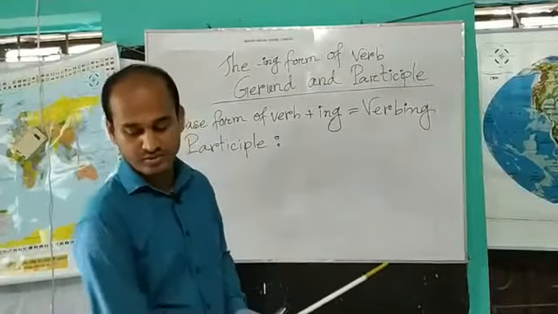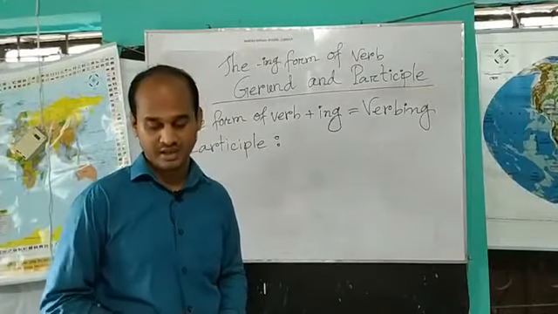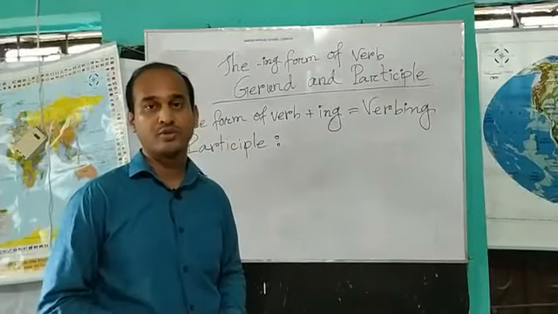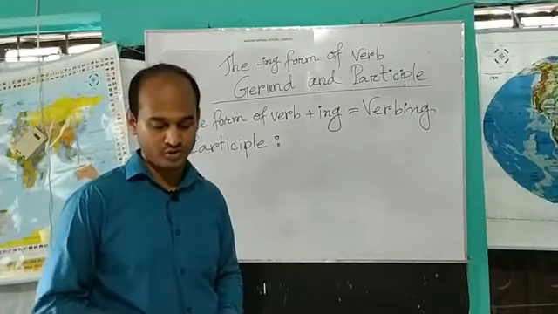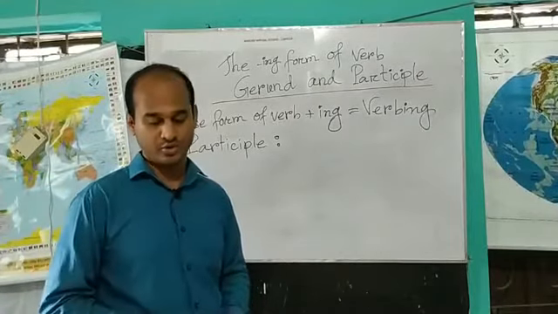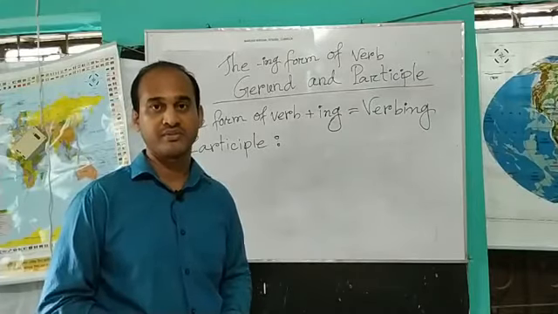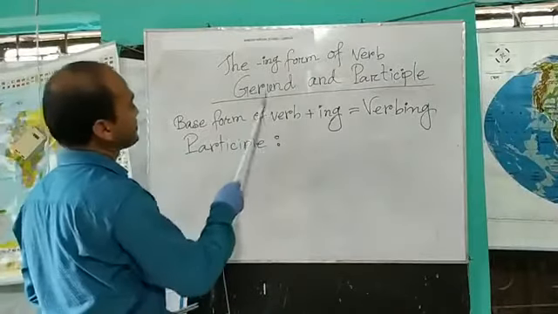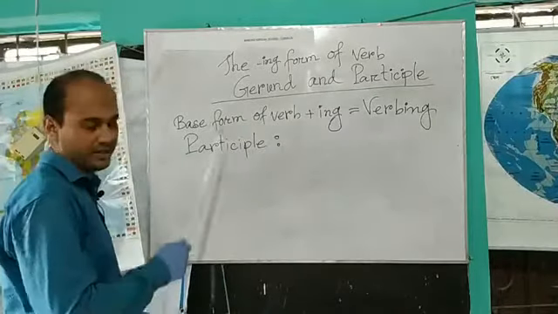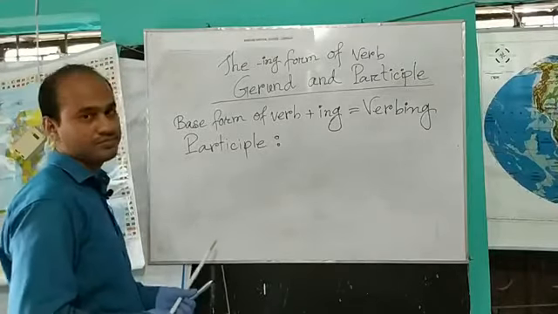Once again, I would like to request the students of class 6 and other classes to join us with your notes and your books. Please open your English second paper main text, page number 50. The ing form of verb, gerund and participle, is the lesson to be discussed today. Dear learners, let's start.